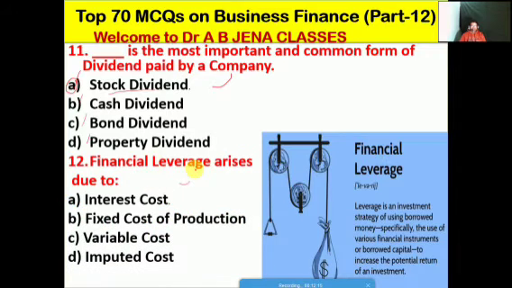So next one, financial leverage arises due to what? A, interest cost, B, the fixed cost of production, C, the variable cost, D, the inputted cost. Friends, so A is the right option for this MCQ. The financial leverage arises due to the interest cost.